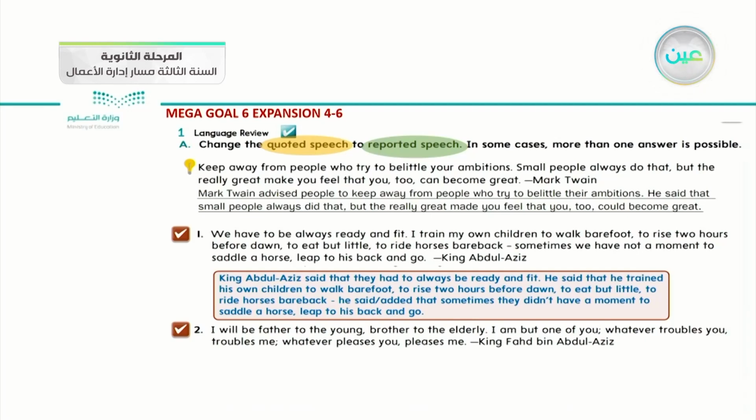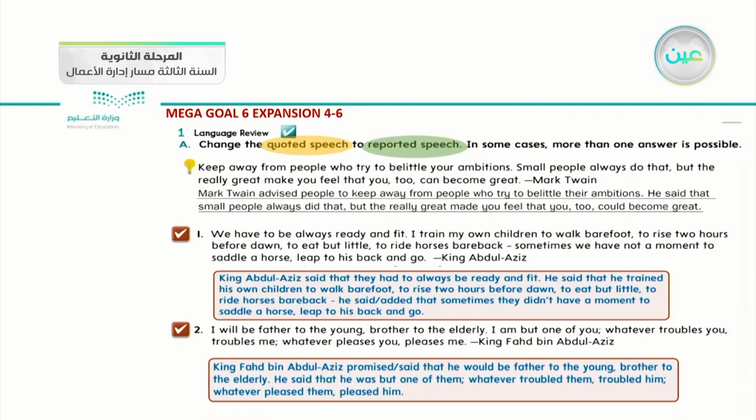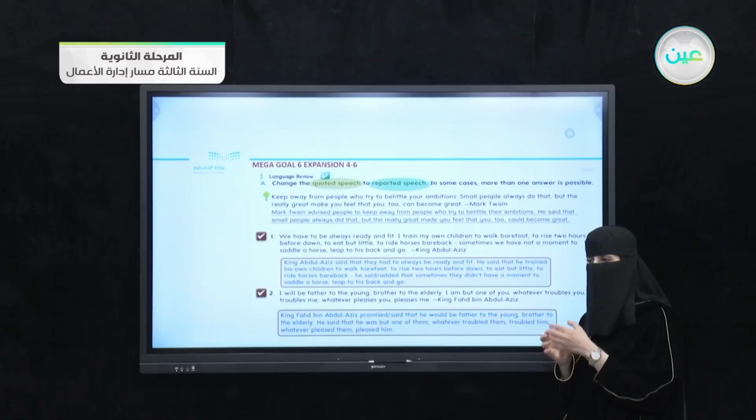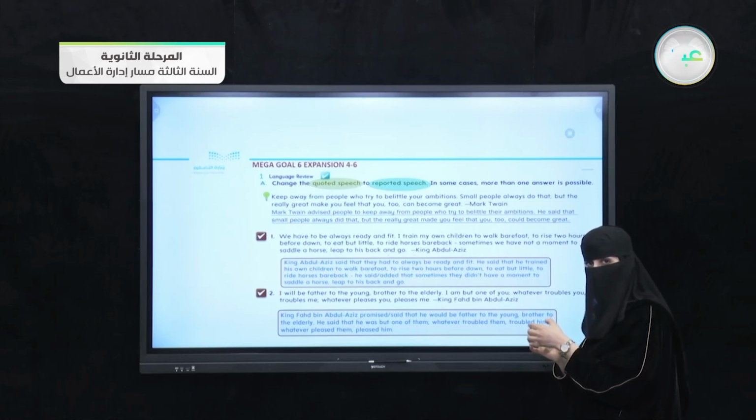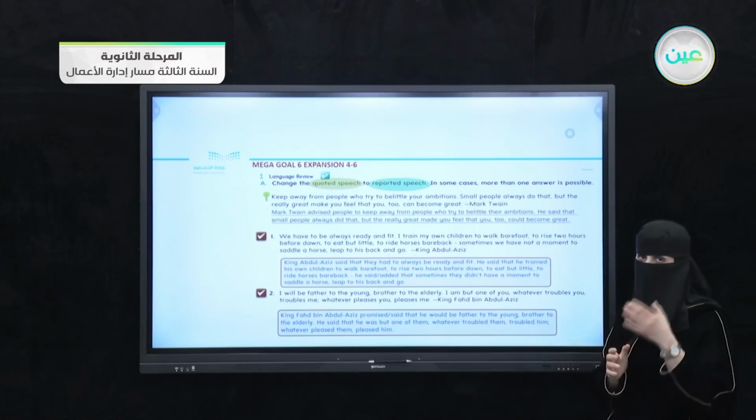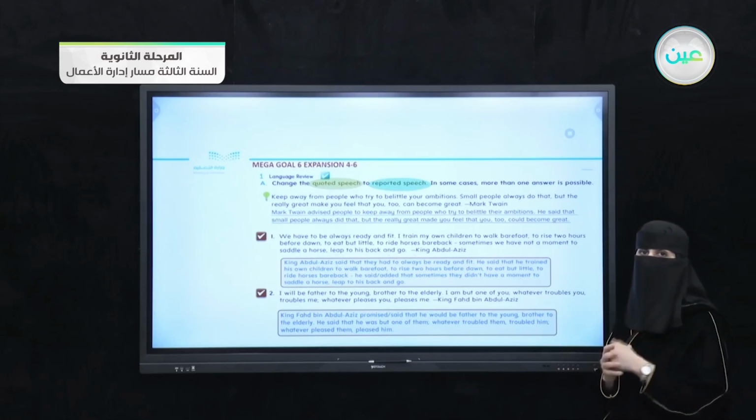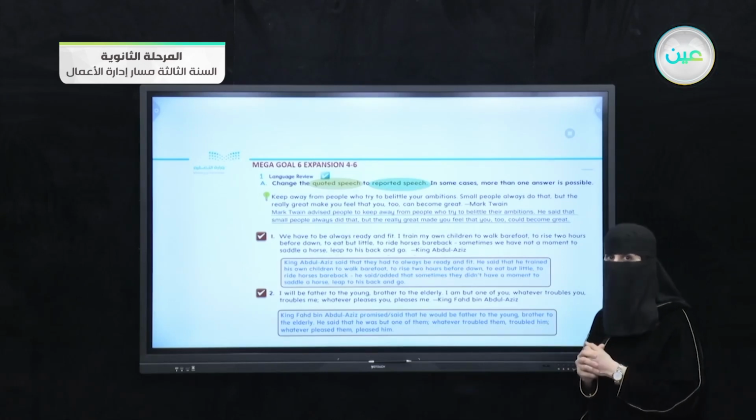Okay, let me transfer the second one. I will be father to the young, brother to the elderly. I am but one of you. Whatever troubles you troubles me. Whatever pleases you pleases me. Who said that one? King Fahd bin Abdul Aziz, rahimahullah. Okay, now we want to change King Fahd bin Abdul Aziz's quoted speech to reported speech. Try on your own. Try to apply the grammar. And don't forget the important notice about the sequence of tenses inside the sentence.